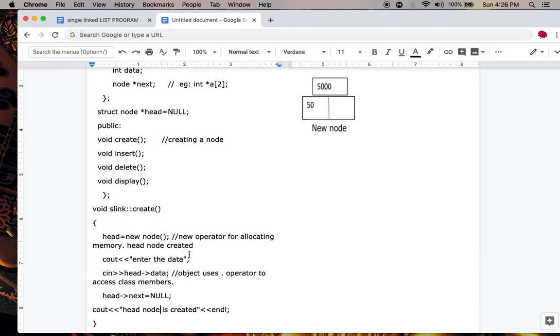Now, after filling the data field, next you have to go for the address field. Initially, there is no node in the list. It starts with the head node. Therefore, there is no next node, so you have to take the first node as the last node. The last node contains a null value, so you have to place the null value in the head node's next field. It contains only one node, so you place the null value in the head node next field. Now the node is created.